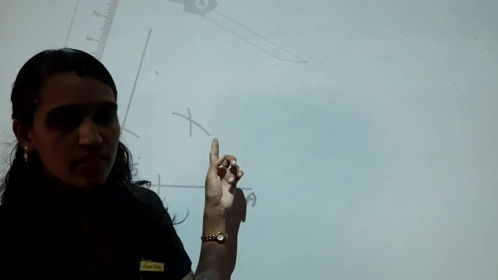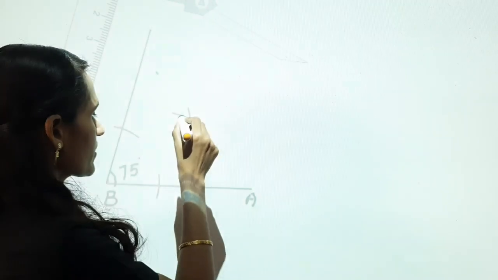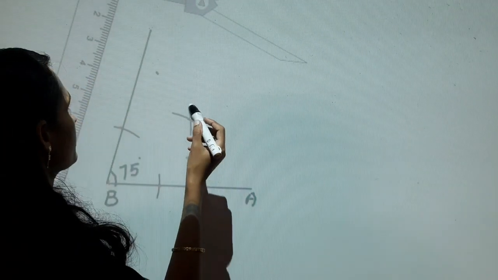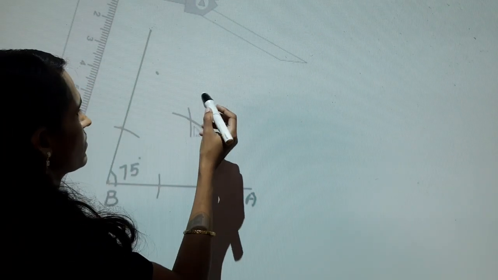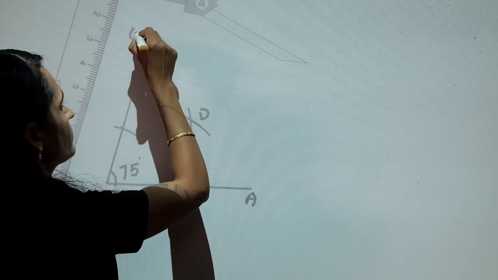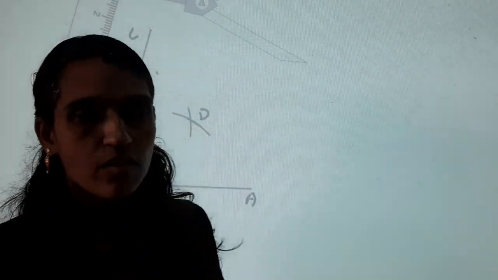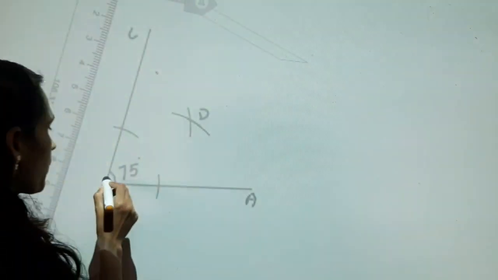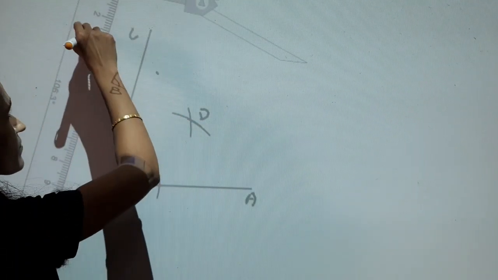These two arcs intersect each other. This intersected point, mark it as D. Join B and D.